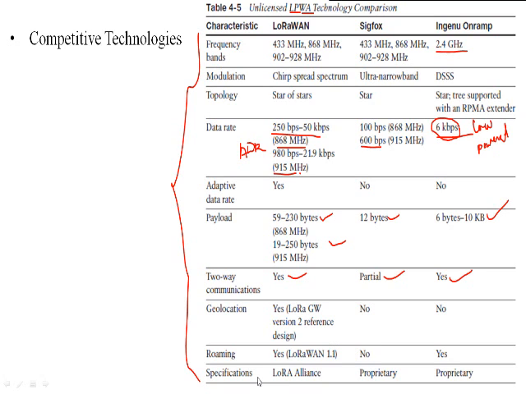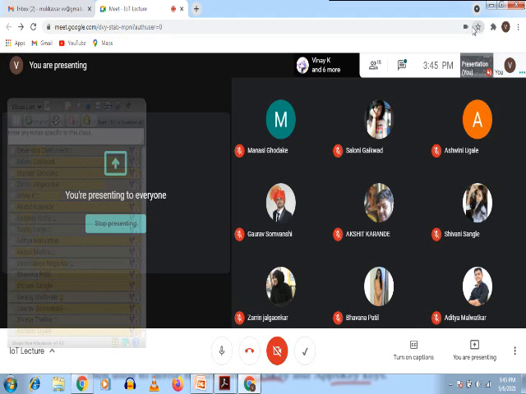And the specification, that is the definition: LoRa Alliance as well as the Semtech physical, then it is proprietary, and this is again proprietary. Oh sorry, proprietary, unlicensed but the proprietary one. So the only thing you must remember is that the competitive technologies for LoRaWAN are nothing but Sigfox as well as Ingenu on-ramp. So this is all about the LoRaWAN technology.